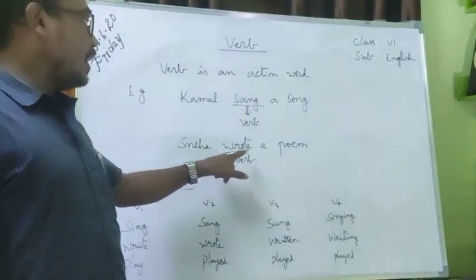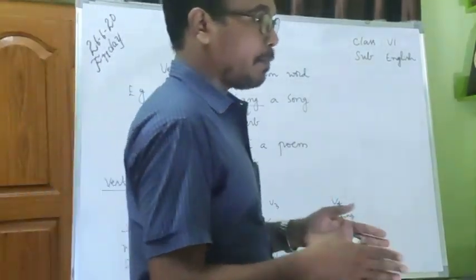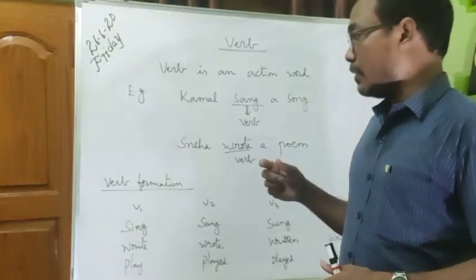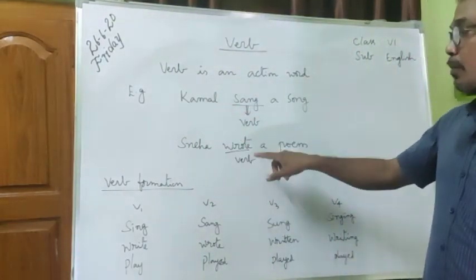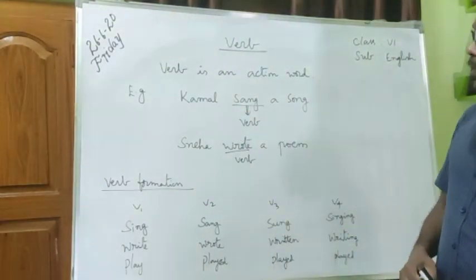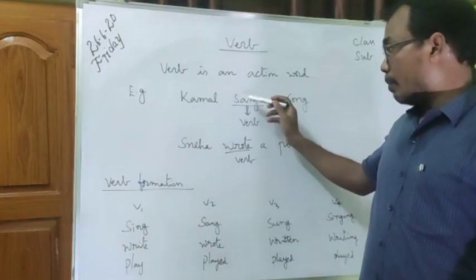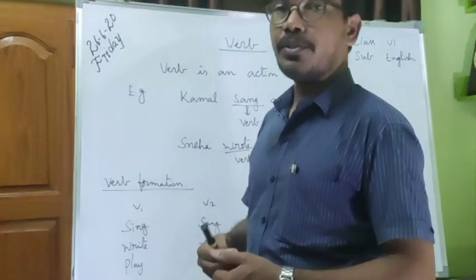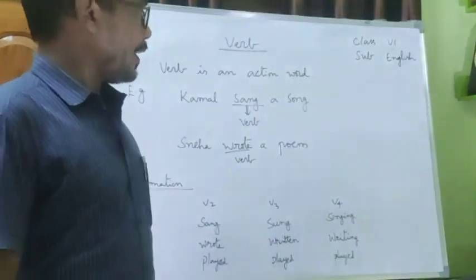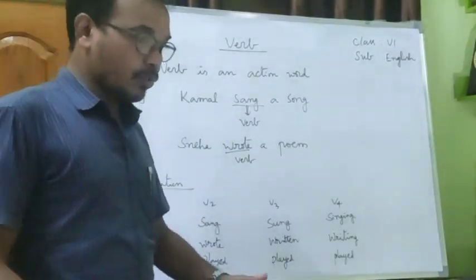Second example, Sneha wrote a poem. So the activity of writing a poem is completed and we are saying this word by using past tense. Sneha wrote a poem. This is the V2 form. V2 means already completed, past tense. We are using past tense here. You can use all kinds of tenses as you like.